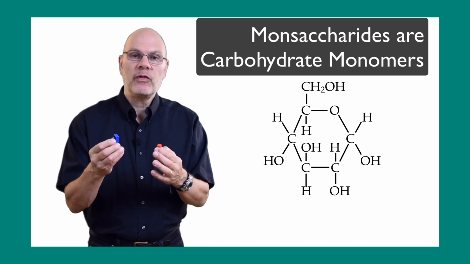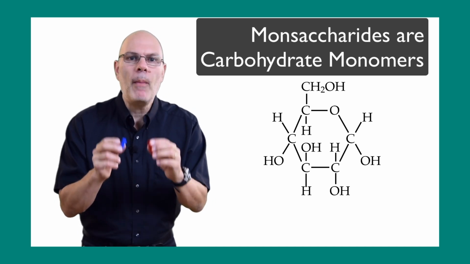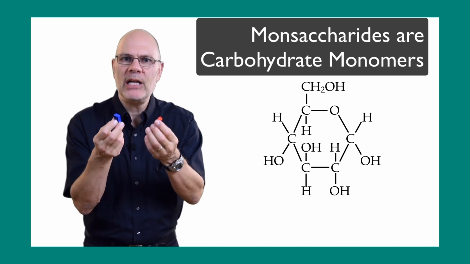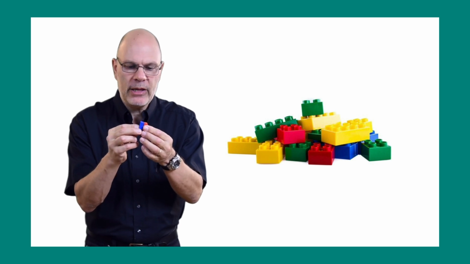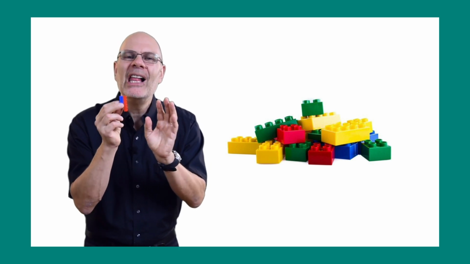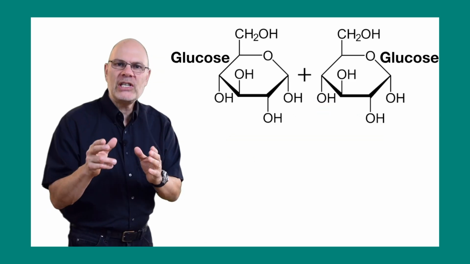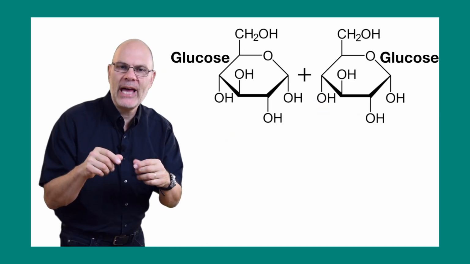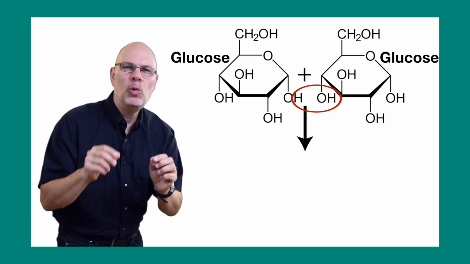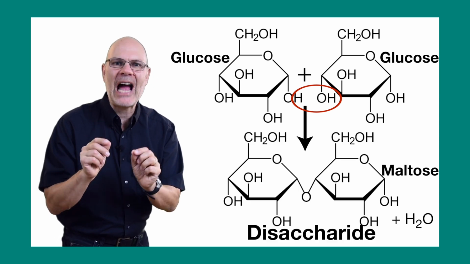Monosaccharides are the monomers of carbohydrates. In my video about monomers and polymers, I compared monomers to Legos that can be put together to create larger structures. Let's see what happens when we start combining monosaccharides. When enzymes link 2 glucose monomers together through a dehydration synthesis, we get maltose, a disaccharide.